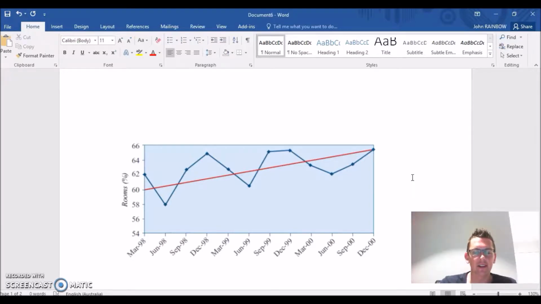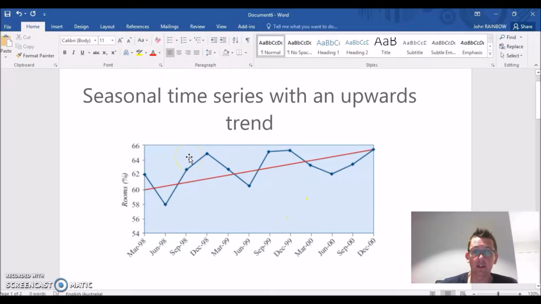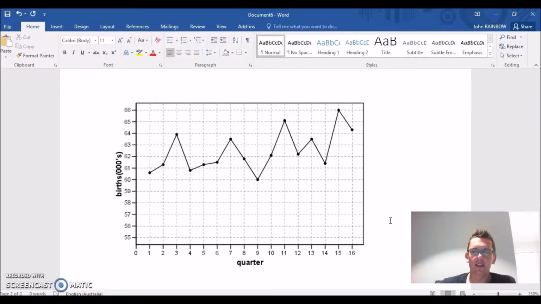Okay. Hopefully you've realised that this is a seasonal fluctuation. So we're looking at the room uptake, the percentage of rooms taken up over time. And as you can see, every June it goes down quite low, and in December it really reaches its peak. So we can definitely say this is a seasonal fluctuation, because in those months of every year it does the same pattern. Here's your next one. Please pause it here and have a go.